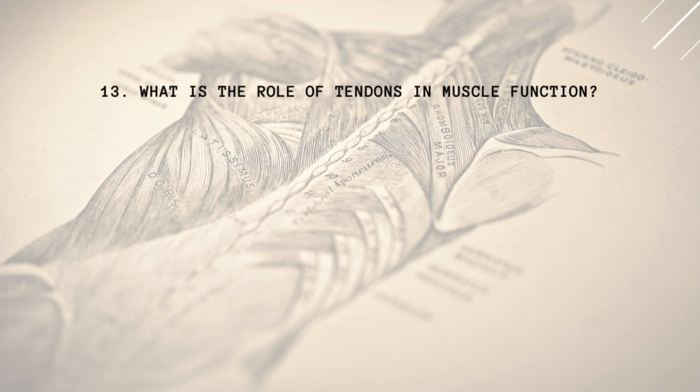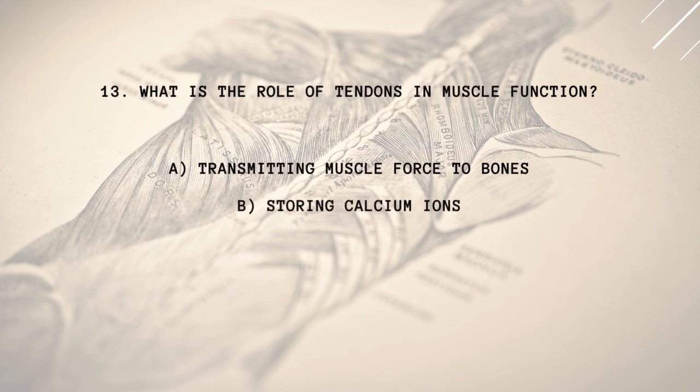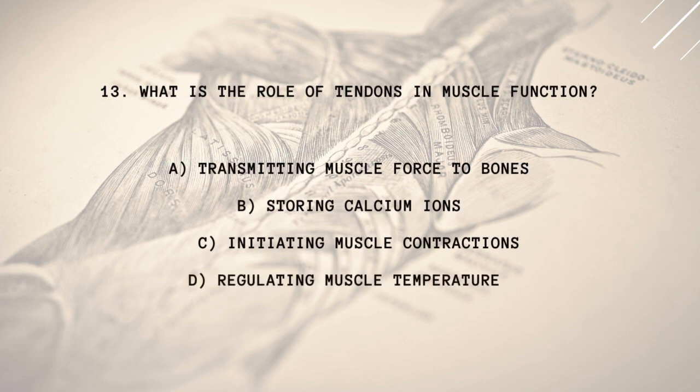13. What is the role of tendons in muscle function? A. Transmitting muscle force to bones. B. Storing calcium ions. C. Initiating muscle contractions. D. Regulating muscle temperature.